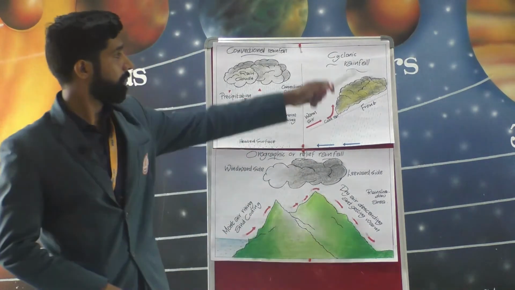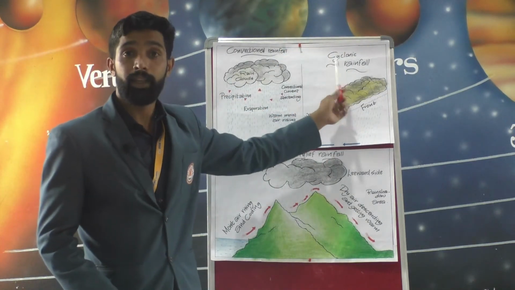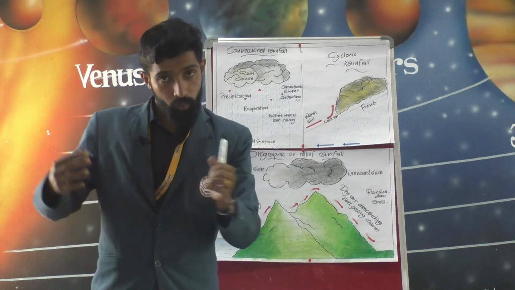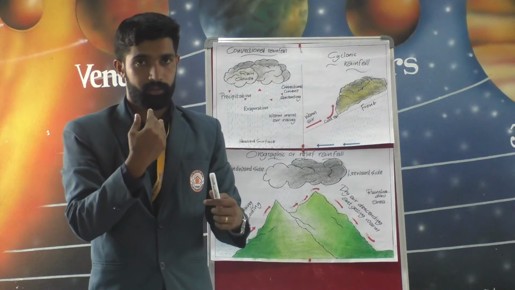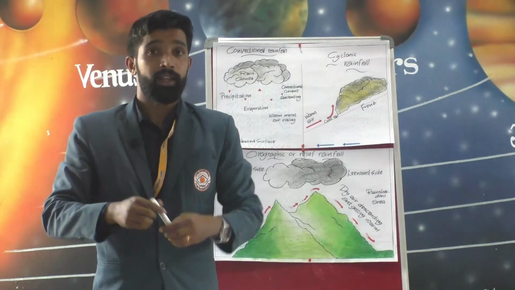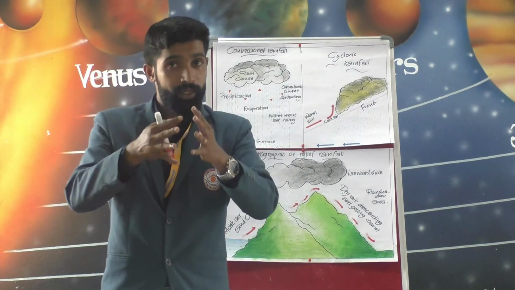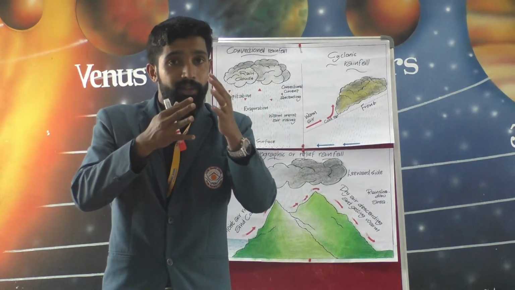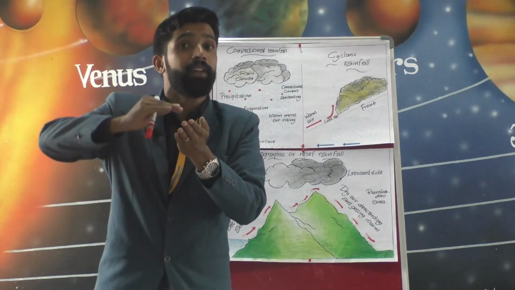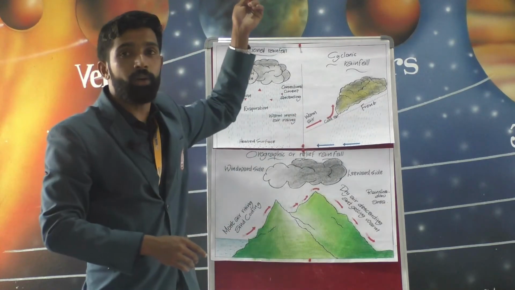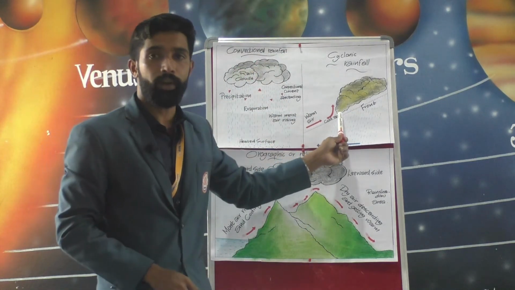And the next, cyclonic rainfall. Here you can see. In a cyclone, when winds from all sides blow towards the center in a spinning manner, different air masses meet together. Okay. When warm air meets cold air, the warm air being lighter rises above the cold air. So, warm air rises above the cold air.